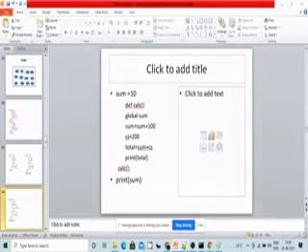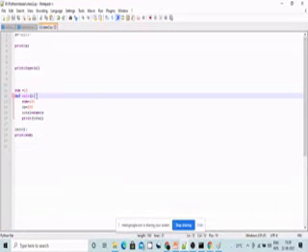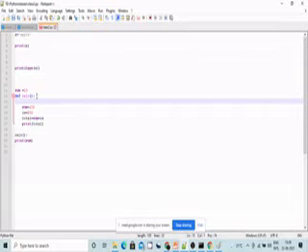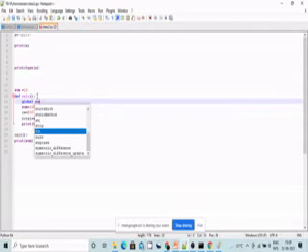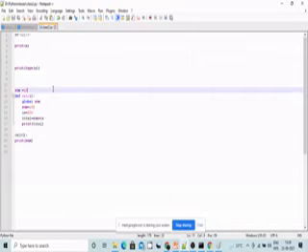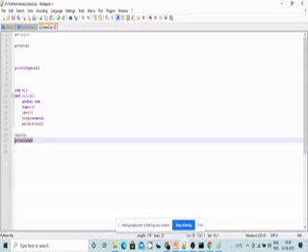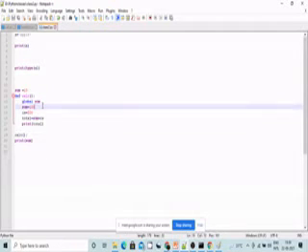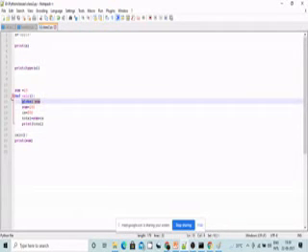Suppose you define it like this, global sum. Now what will be the output for this print? Will it be 10 or will it be 100? It will be 100. The reason is that here we are declaring that this sum within this function should be used as a global.